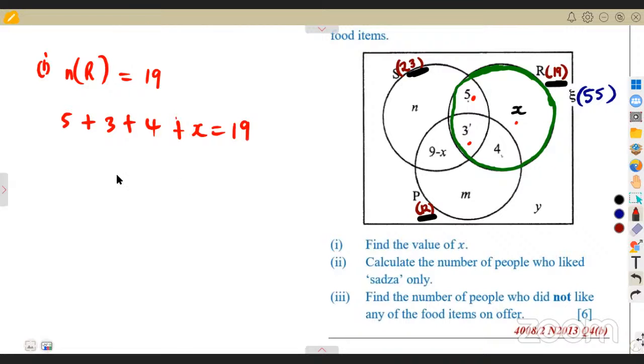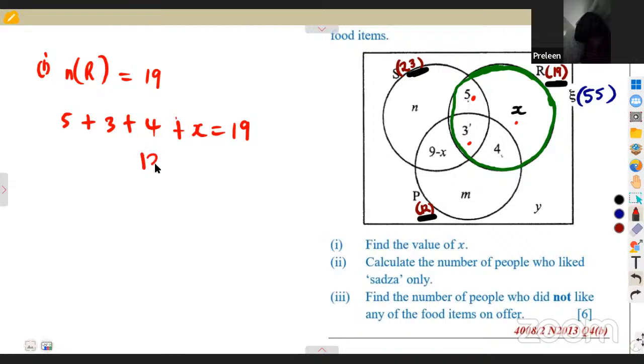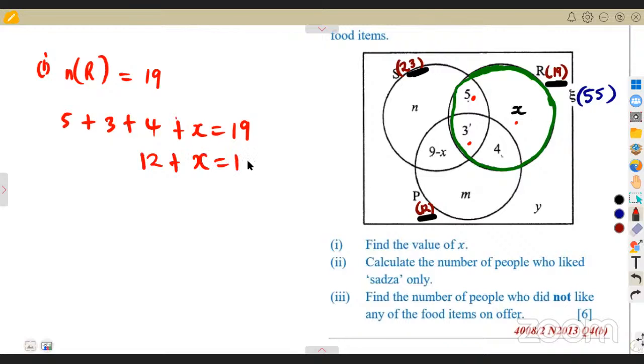We have formulated an equation from the number we are given. All right, let's add this. This is paper 2, so we can use our calculators. 5 plus 3 plus 4 is going to be 12. All right, so 12 plus X is equal to 19. How do you find X?